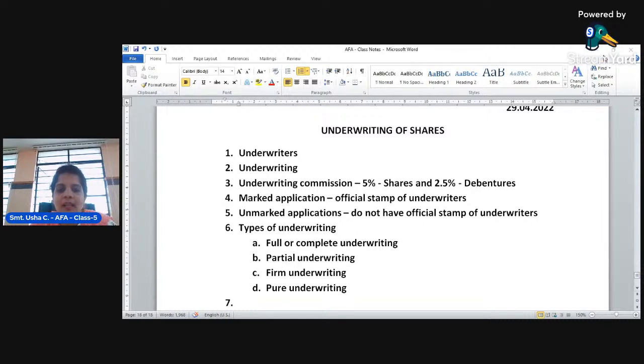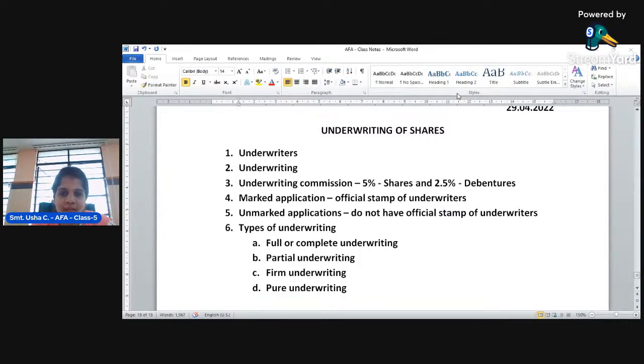Then let us now discuss the liability of the underwriters. To discuss the liability of the underwriters, we have a format for calculation of liability and various methods also.